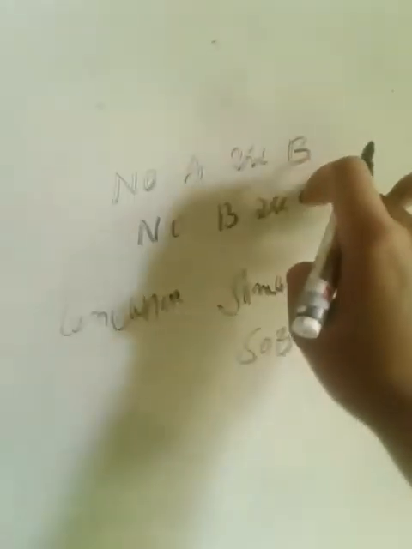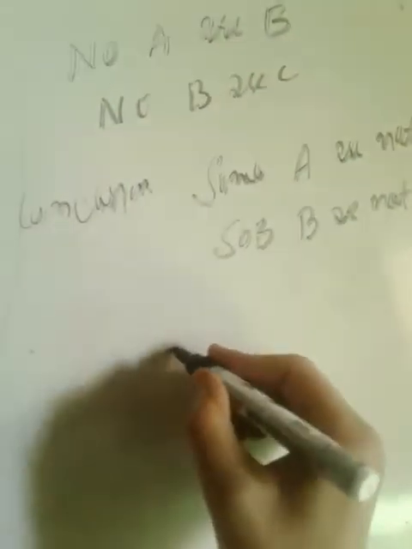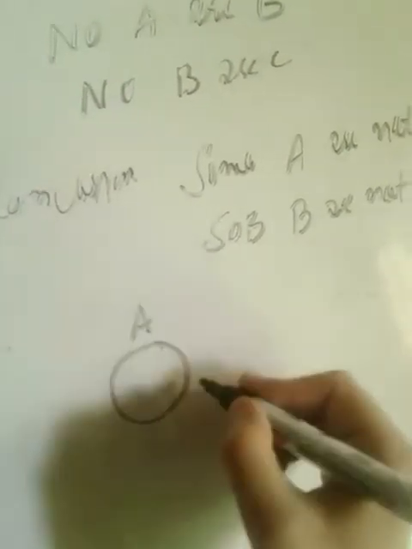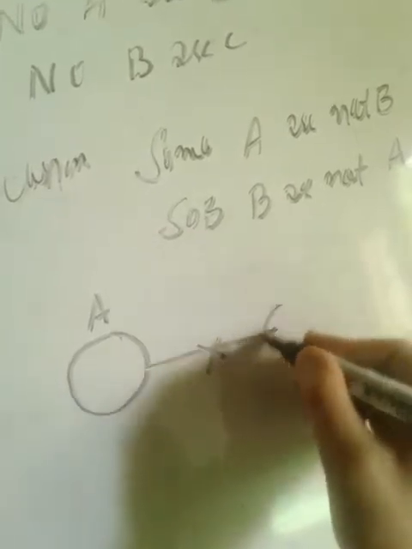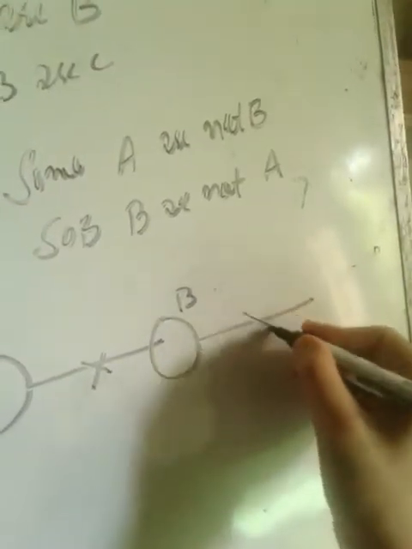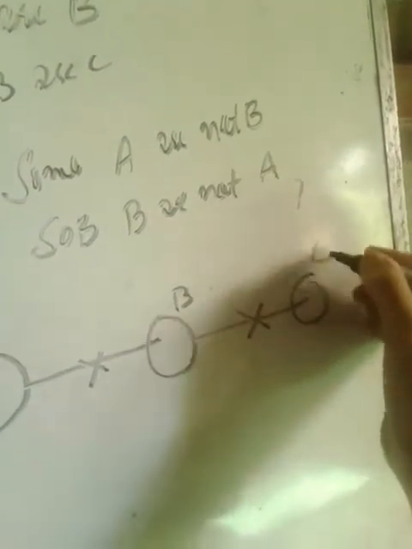How will you solve this question? First of all we will make a diagram. No A is B. This is your A, this is your B. It means no A is B. No B is C. This is your B, this is your C. This is the diagram.